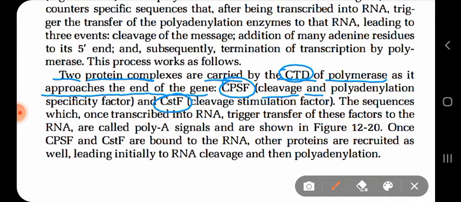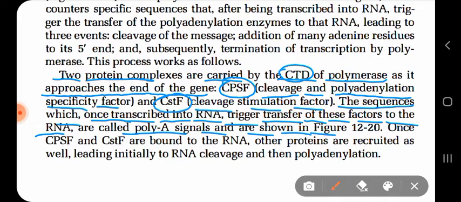CPSF is cleavage and polyadenylation specificity factor, whereas CSTF is cleavage stimulation factor. Both CPSF and CSTF are needed for the polyadenylation process to occur. Let us see this sequence: when the poly A signal is transcribed into RNA, it triggers transfer of these factors to the RNA, as shown in the figure.